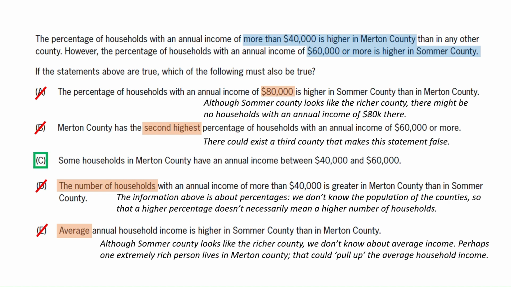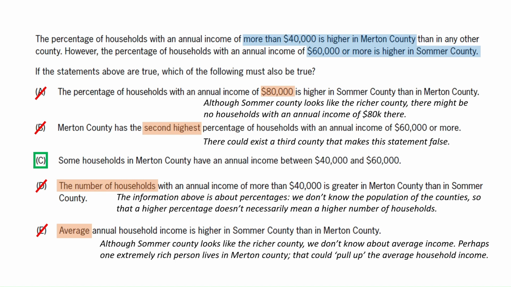Notice that I solved this problem just by eliminating wrong answers. In fact, that's often a very good strategy for inference problems. I tested the answers to see if each one had to be true, and I eliminated an answer if I could find a way for that answer to be false. Kind of like testing a case to see if it was possible for the answer to be false. Also, note that C is the boring answer choice. It doesn't make any big claim. If you're looking to guess on inference problems, guessing the boring answer choice is a good move.